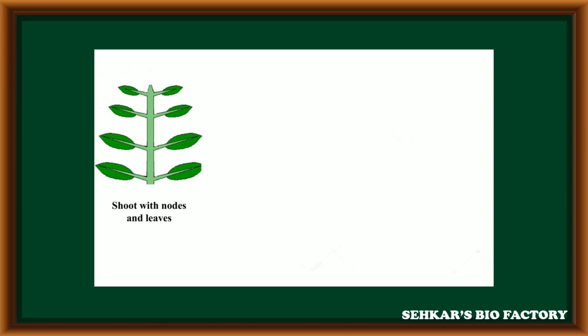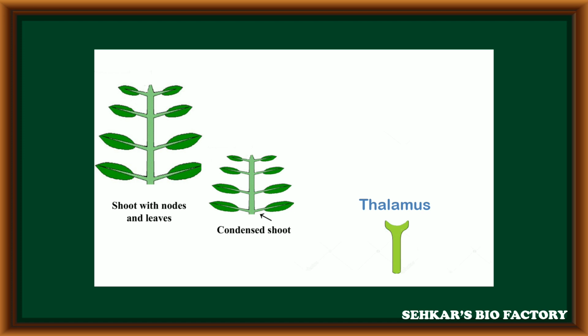During the evolution process, the stem is condensed. Due to condensation of stem, nodes along with leaves came near to each other. This condensed stem now becomes a stalk. At the tip of the stalk, a flattened structure is present. Now it is called thalamus.